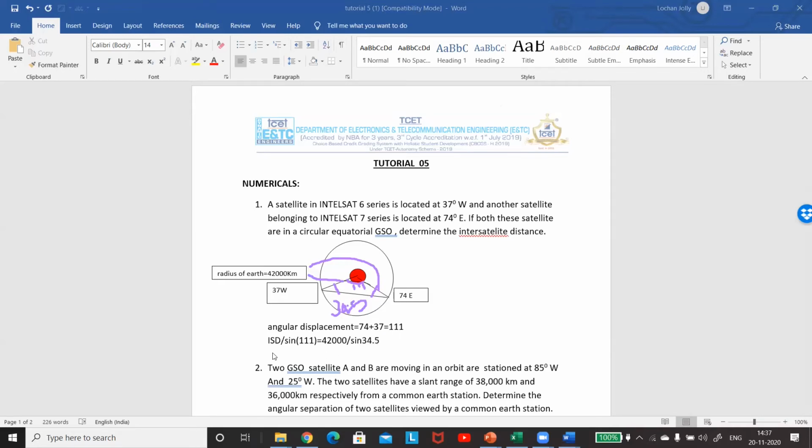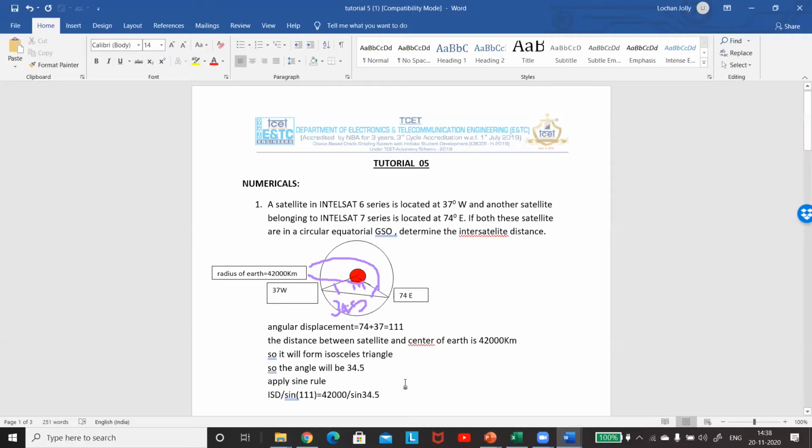Now tell me, what is the inter-satellite distance, the distance between the two satellites? Everyone, are you getting 69 point? Inter-satellite distance 69.229 is wrong. It has to be 69,000, yeah, correct, 69,226.